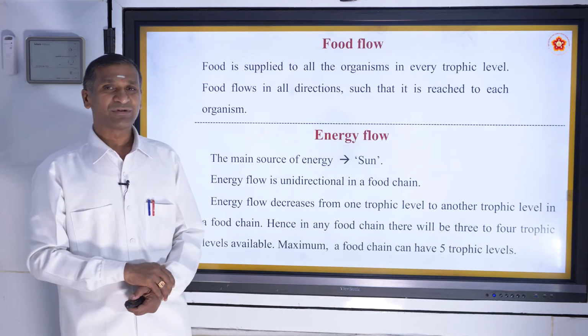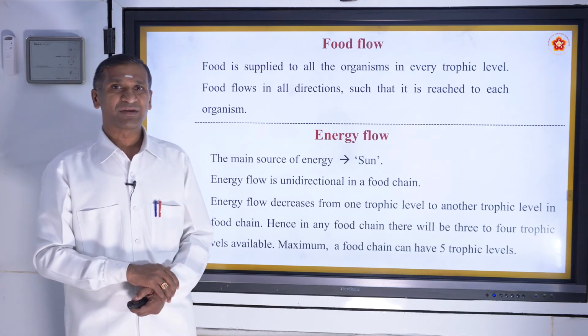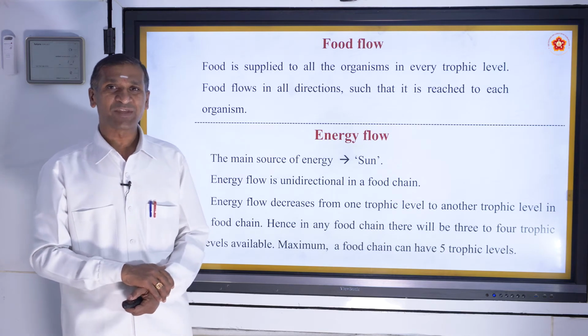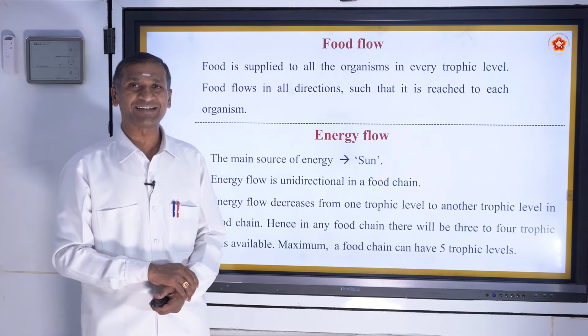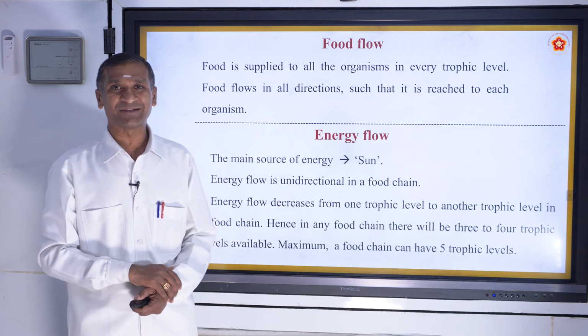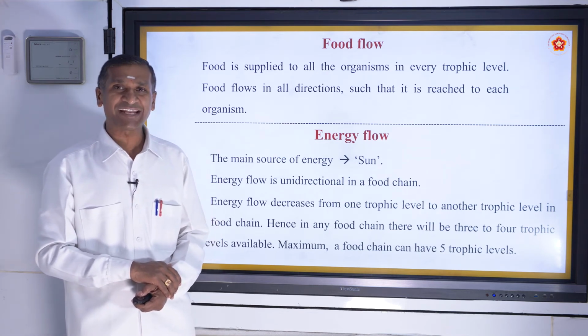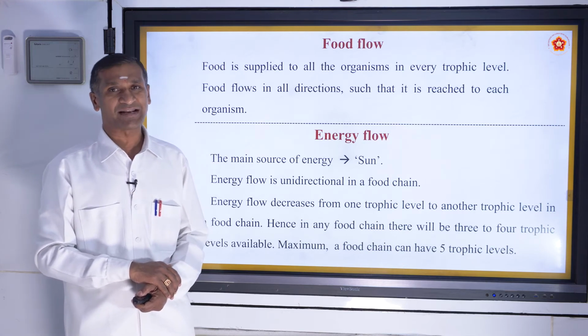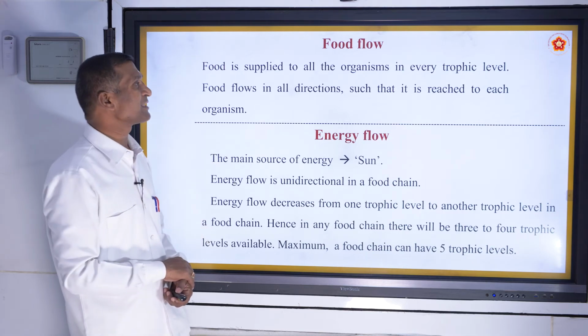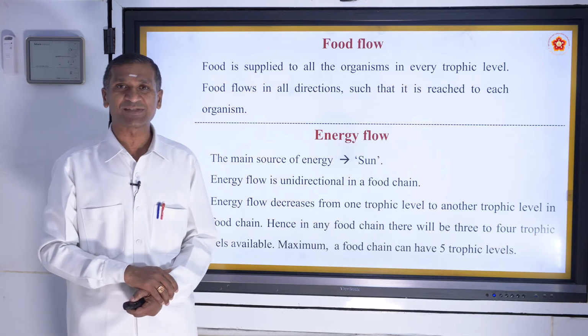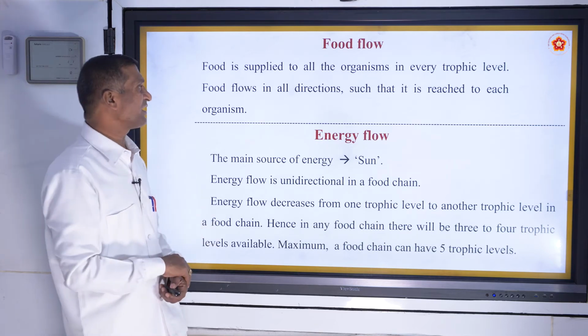Food flow. In Kannada there is a saying, Yellaru maduvudu hottegagi genu battegagi, to tell you all. So food is a very important commodity for any organism to sustain their life. And this food is supplied to all the organisms in every trophic level.